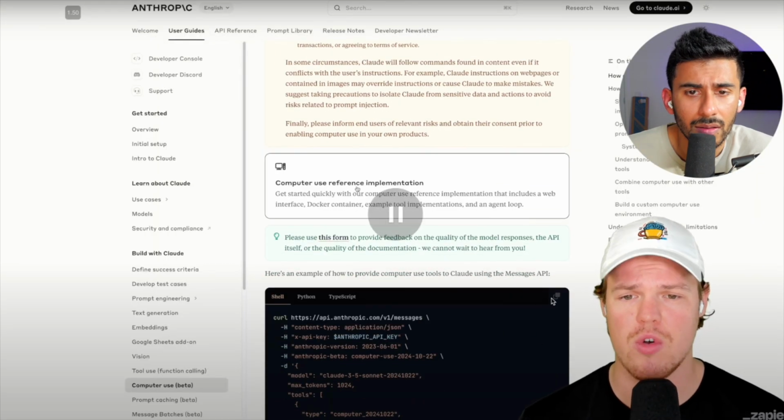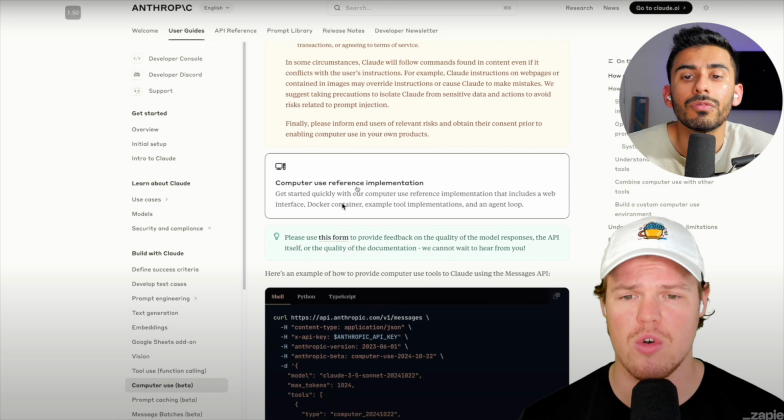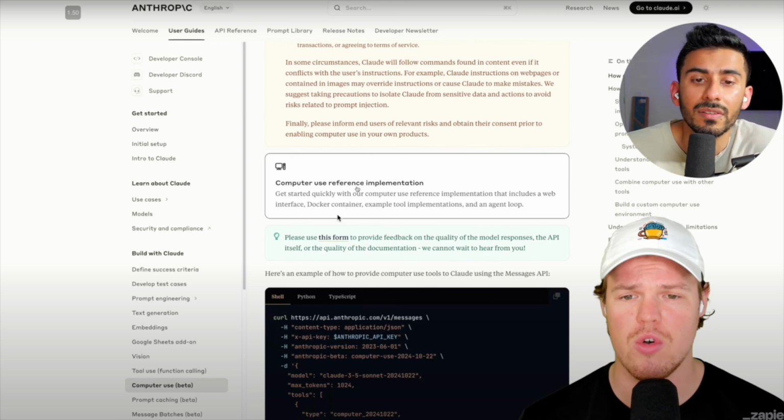I'm gonna scroll down and go to Computer use reference implementation. Get started quickly with our computer use reference implementation that includes a web interface, Docker container, example tool implementations, and an agent loop.